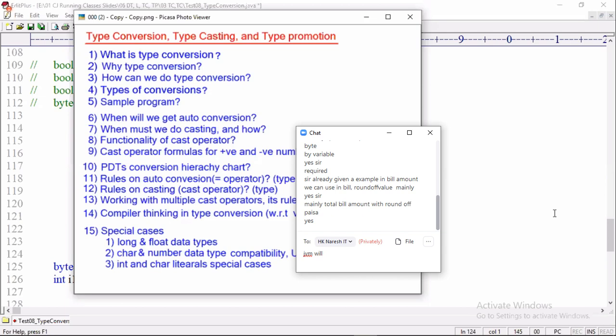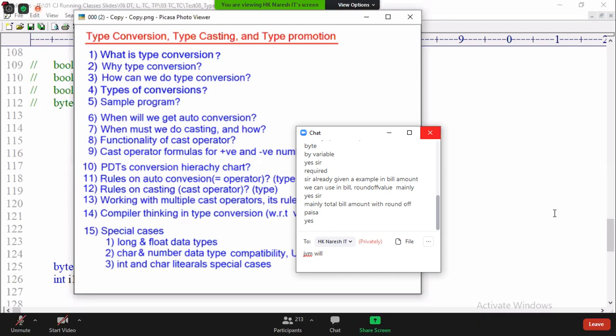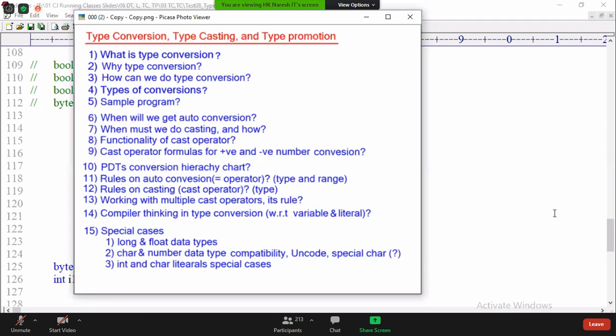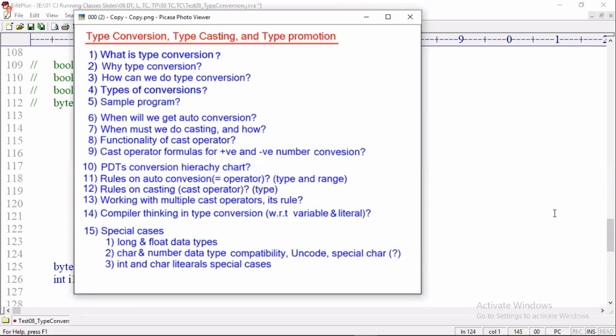If yes, compile. If no, throw error. If I assign the same 5 via an int variable, byte b equal to i1, the compiler will throw error. It will not consider value, it will consider data type, int. Okay?